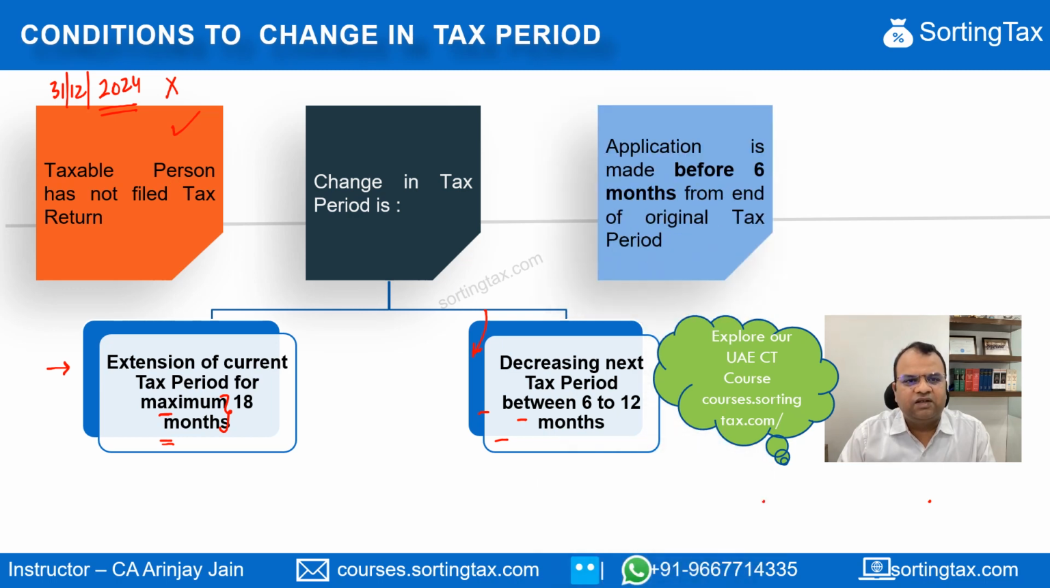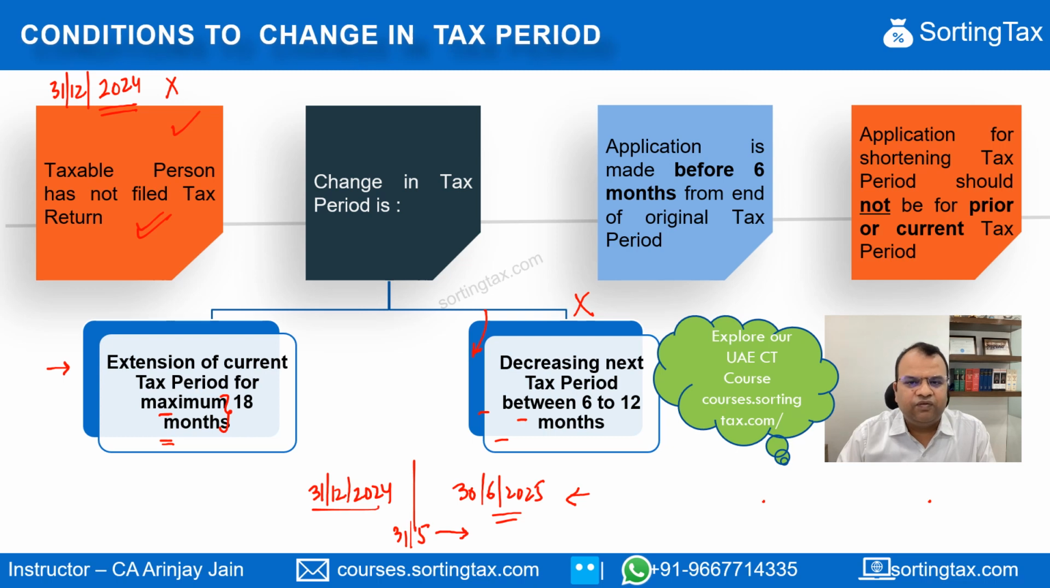The third condition is that the application has to be made within 6 months from the end of the original tax period. Now, what does that mean? If you are talking about a period ending 31st of December 2024, the application has to be made before 30th of June 2025. If you make it after this date, then by virtue of this, the application will be rejected. Of course, the other conditions are equally applicable, which is you should not have filed the tax return. Because if, let's say, you file a tax return on 31st of May, then you can't make an application after this date.